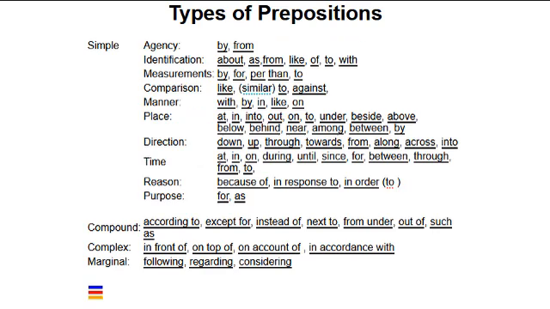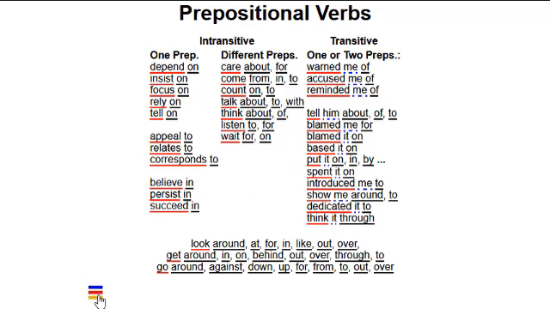The word preposition means its position is pre, or before, another word. Prepositions represent relationships between their complements and the head of a phrase. I've listed 10 different types of relationships here. Note that some prepositions can represent several relationships based on the meanings of their complements. We've seen a couple of examples of prepositional verbs, and here is a longer list. Some are only combined with one preposition and others take two or more.